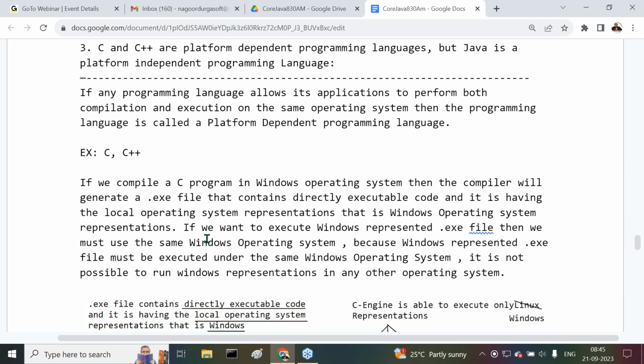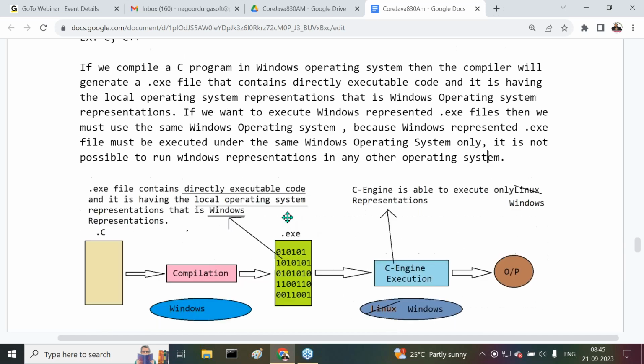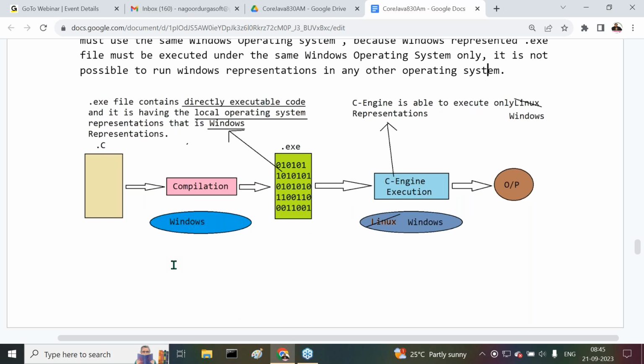If you want to execute a Windows represented .exe file, we must use the same Windows operating system, because it must be executed under the same Windows operating system only. It is not possible to run Windows representations in any other operating system. That's the reason we say that C and C++ are static programming languages.